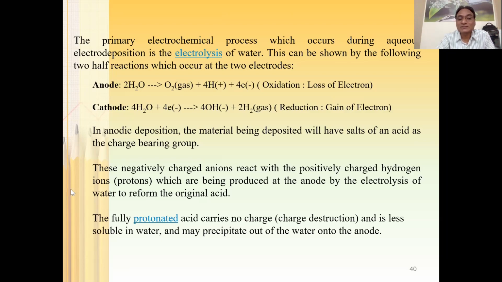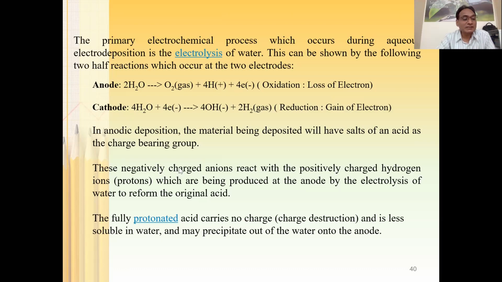Therefore, in the case of anodic deposition, these negatively charged anions are going to react with the positively charged hydrogen atoms which will be there on the anode by the electrolysis of water. When electrolysis of water happens, at that time there will be protons, positively charged hydrogens, on the anode surface.